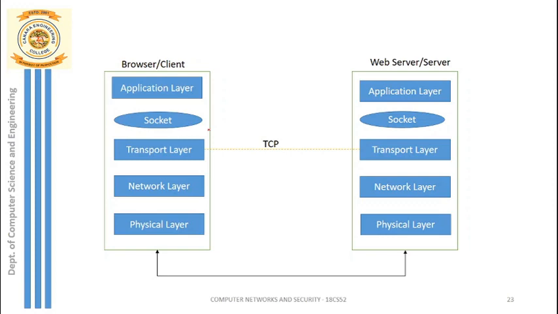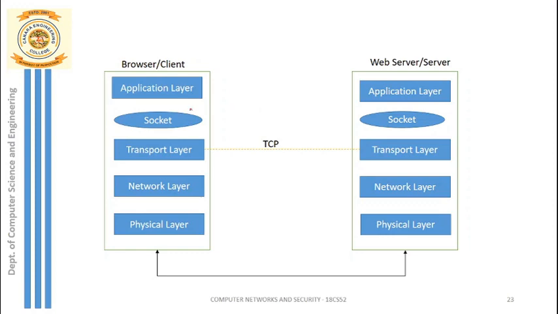So there will be a logical or peer-to-peer connection between the transport layer of the sender and the transport layer of the receiver. Once TCP is created, we create a socket at the client side and the server side using port number 80.